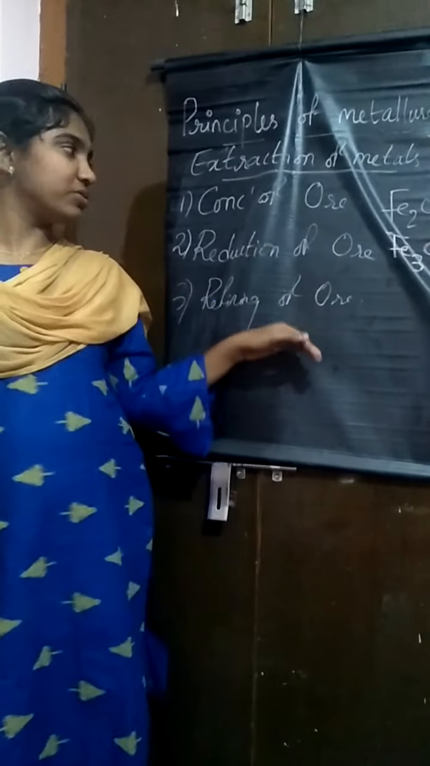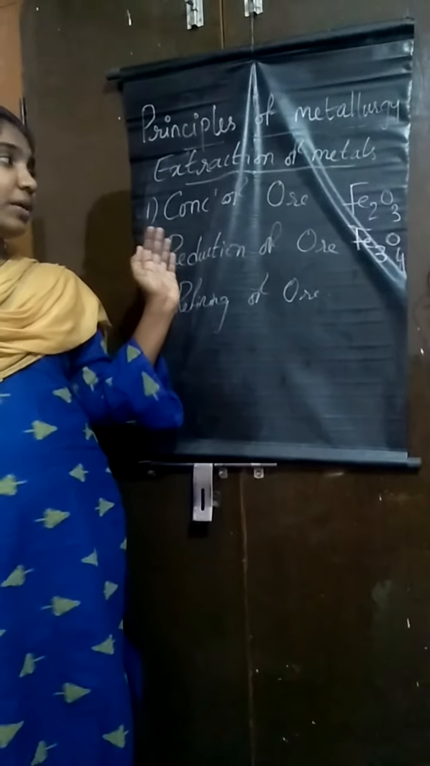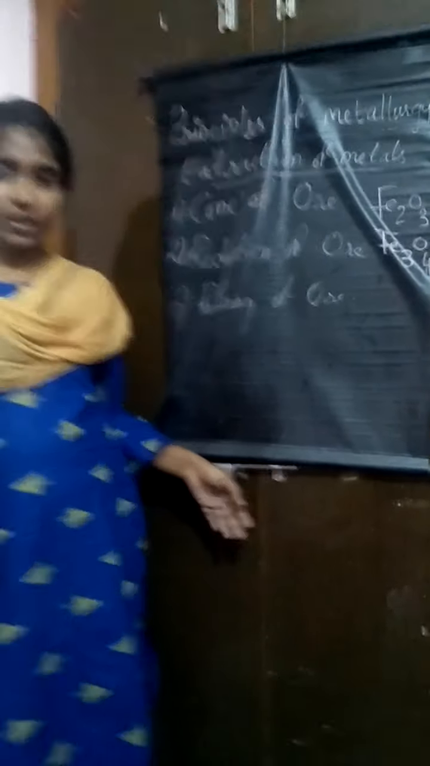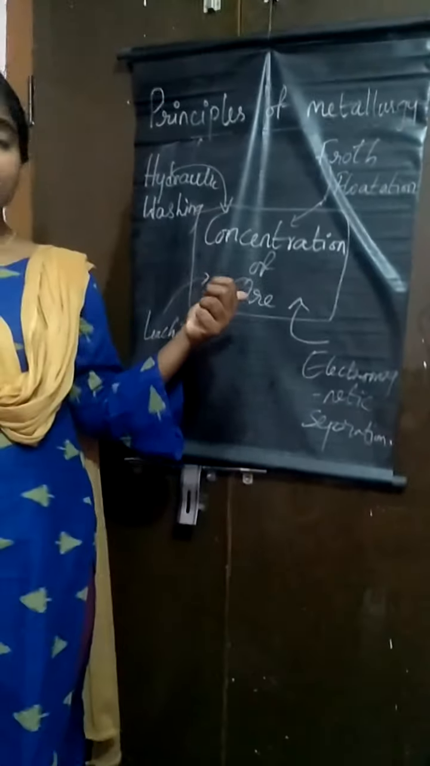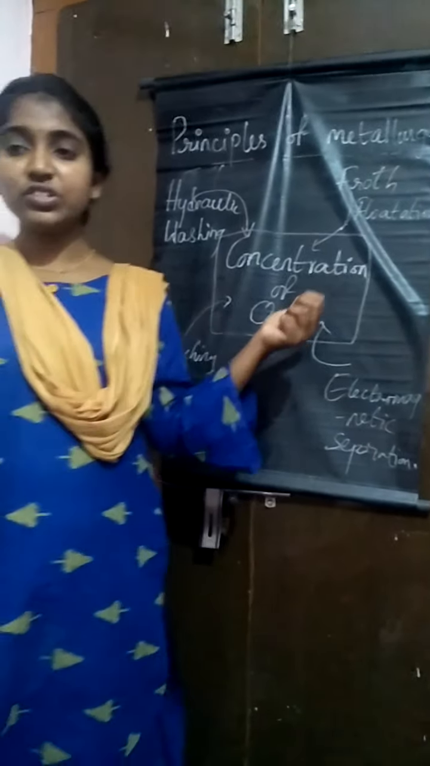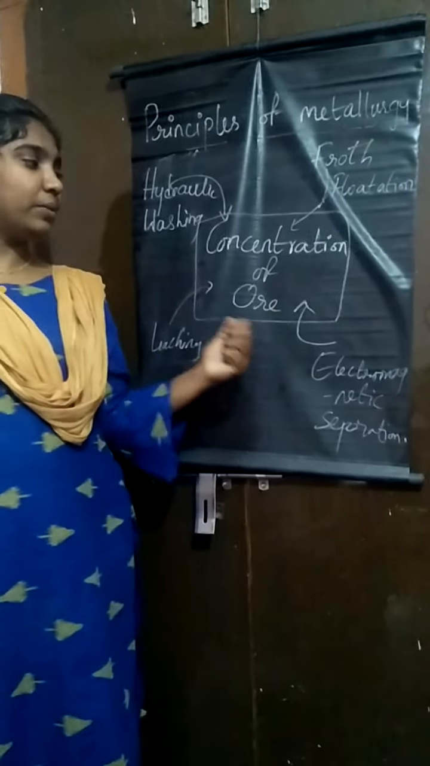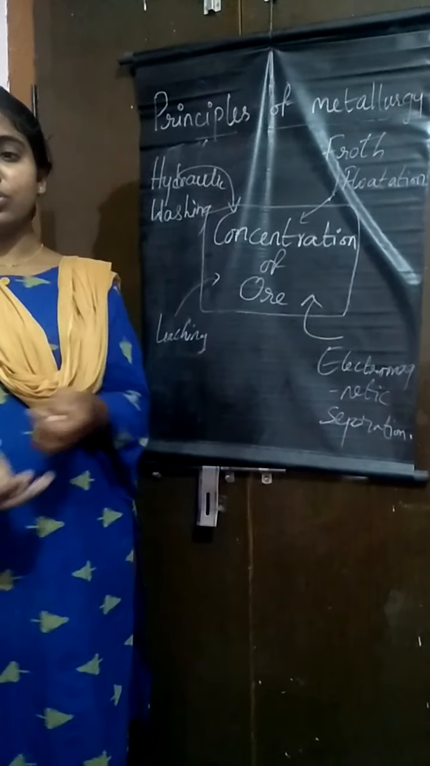So these are the 3 steps which have to be followed during the process of extraction of metal from its ore. The concentration of the ore is the first step in the extraction process. First step is concentration, second step is reduction, and the third step is refining. In detail, we will be discussing what the concentration of the ore is.